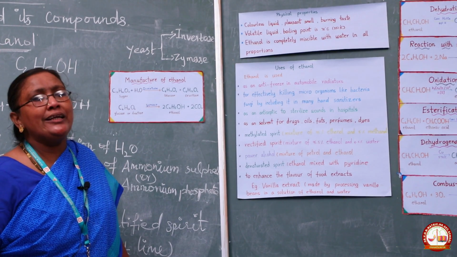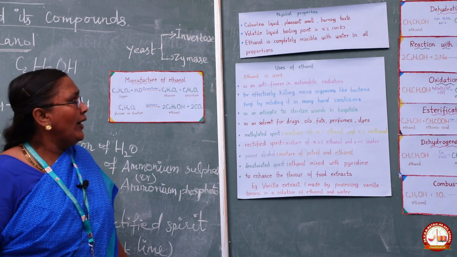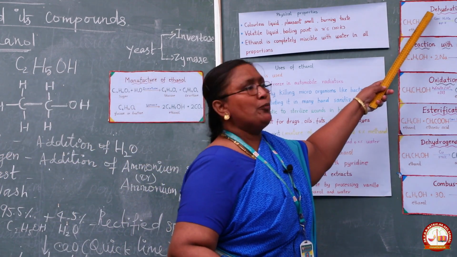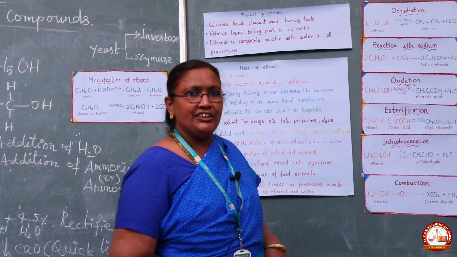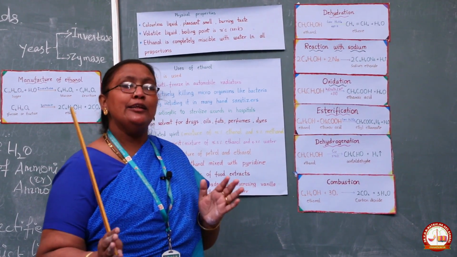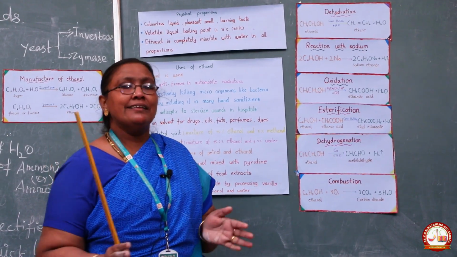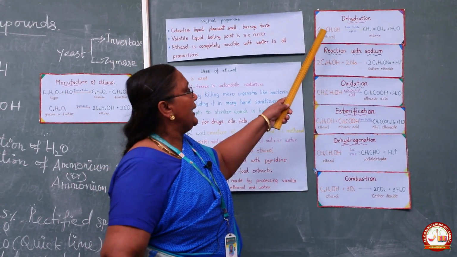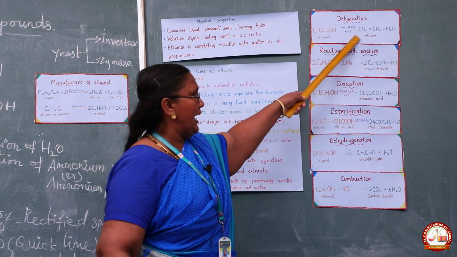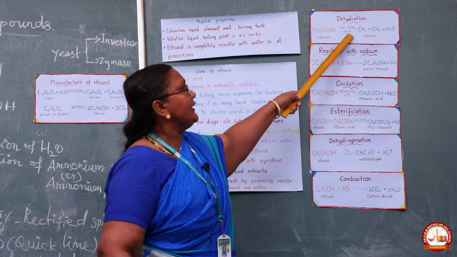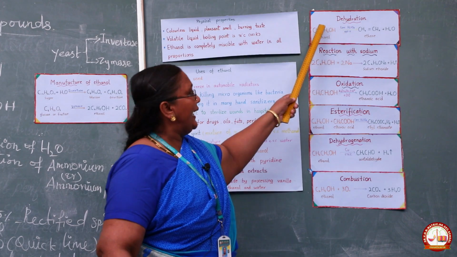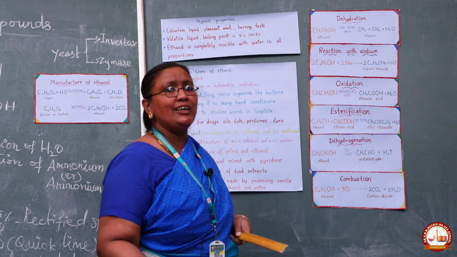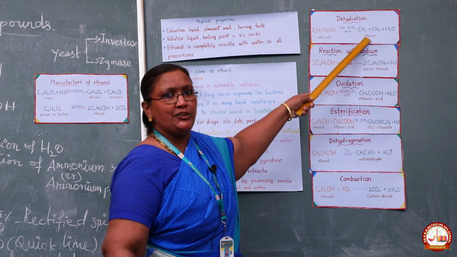Then move on to chemical properties of ethanol. First property, dehydration. Dehydration means loss of water molecules. The reactant loses water. Here, ethanol is heated with concentrated sulfuric acid at 443 Kelvin. What happened? Ethanol is dehydrated to ethene. Ethanol is a saturated compound, but ethene is an unsaturated compound.